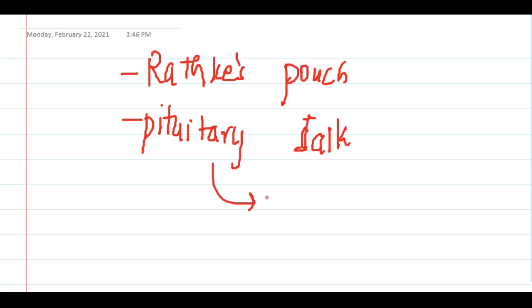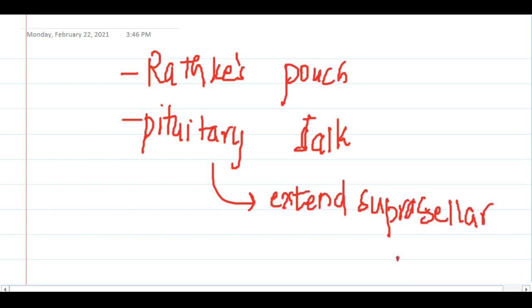Because it arises from the pituitary sac, it will also extend into the suprasellar cistern. It is a large cystic and locally invasive tumor. It is seen in more than 50% of the patients who are less than 20 years of age.